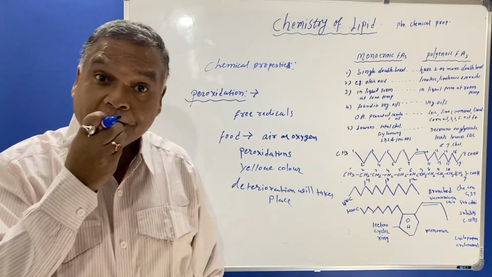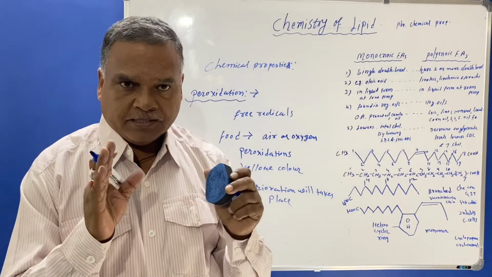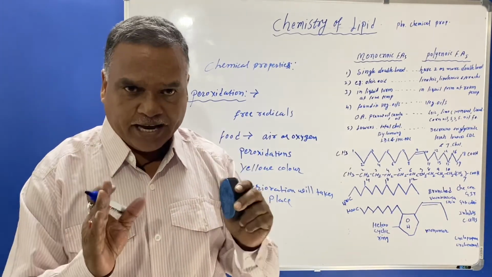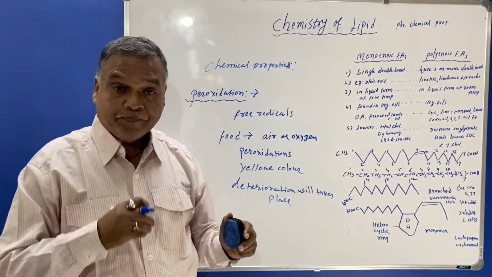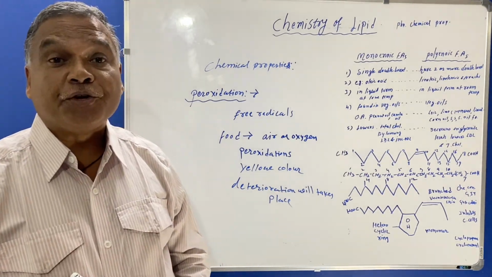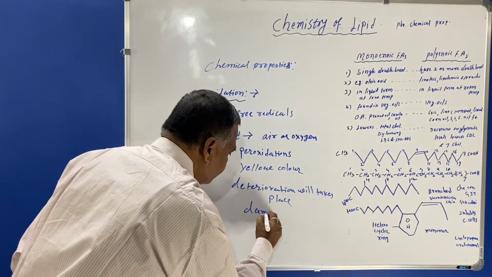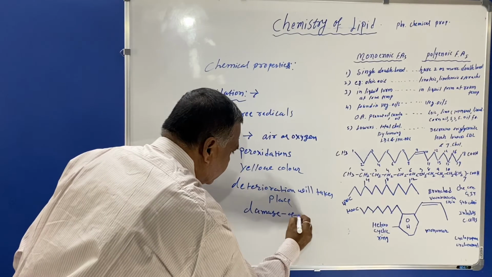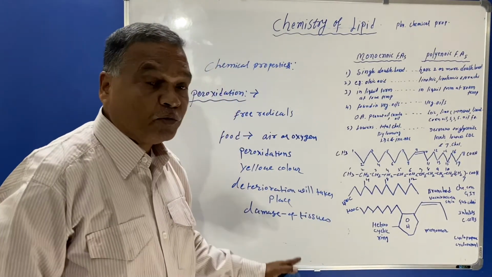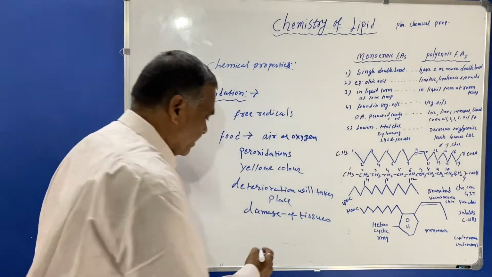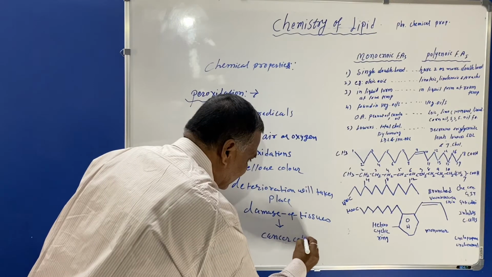And when we eat this food which has been exposed for a long time to oxygen or air, damage of tissues will take place inside our body, and there will be the formation of cancer cells.